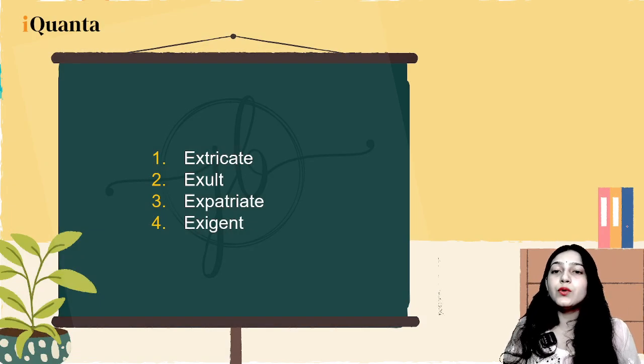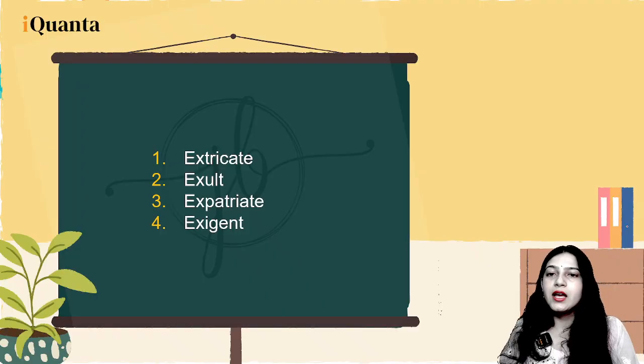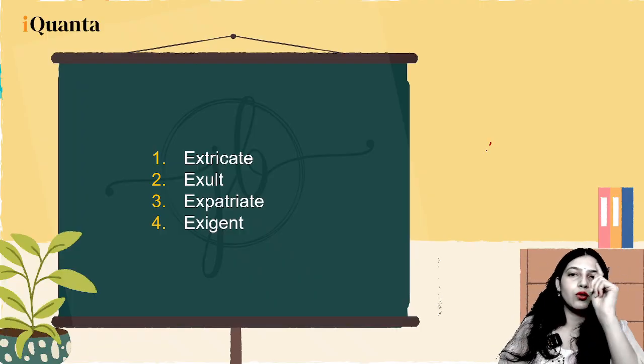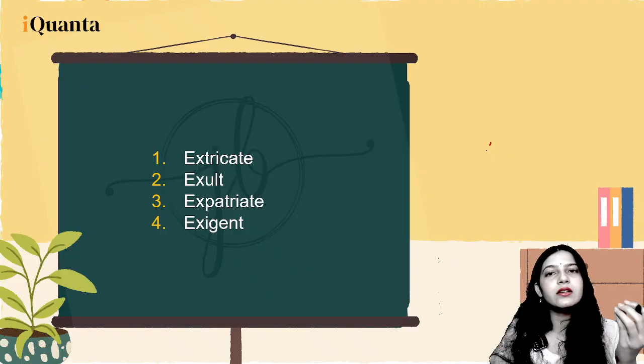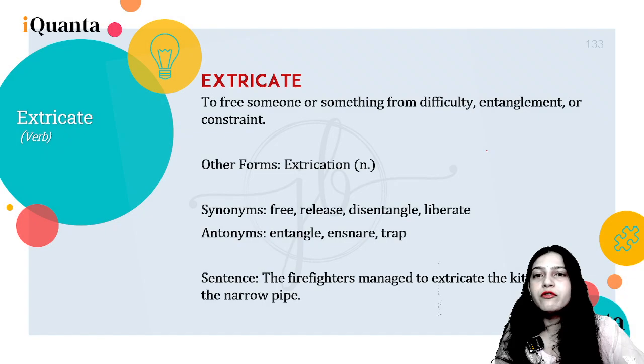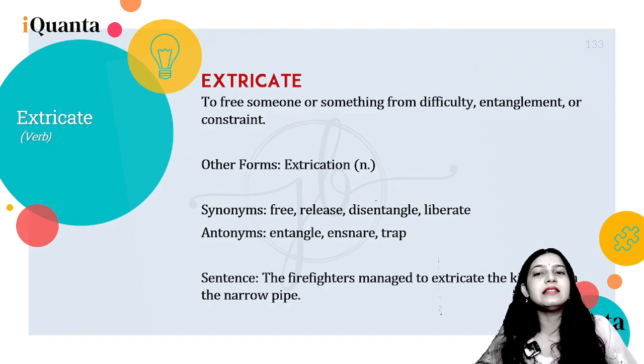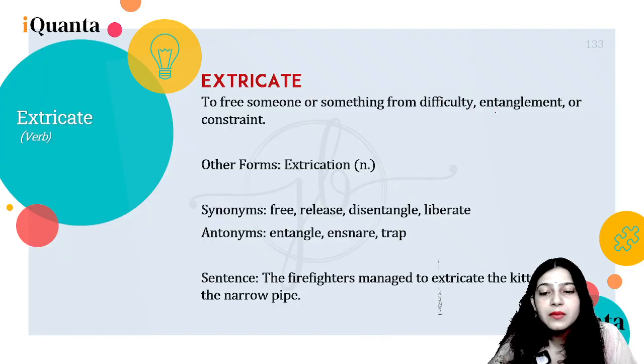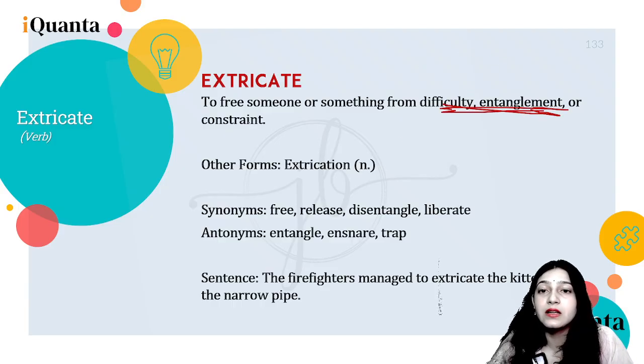Alright, next words are extricate, exult, expatriate, and exigent. So we can again see that ex, so out, former, and beyond are the root words here. Moving on, extricate says to free someone or something from difficulty, entanglement, or constraint.